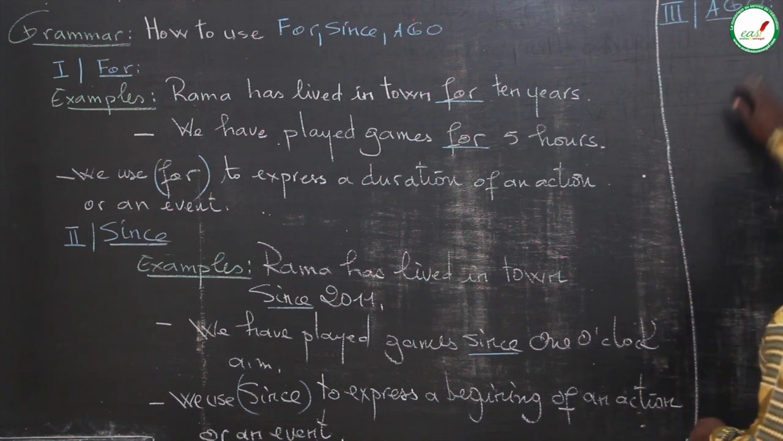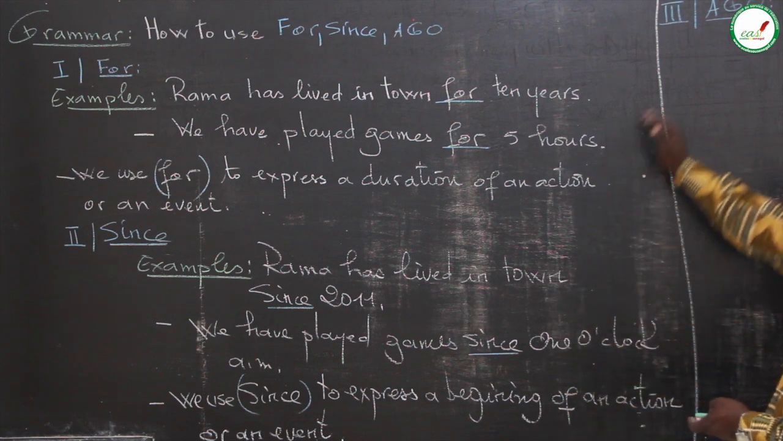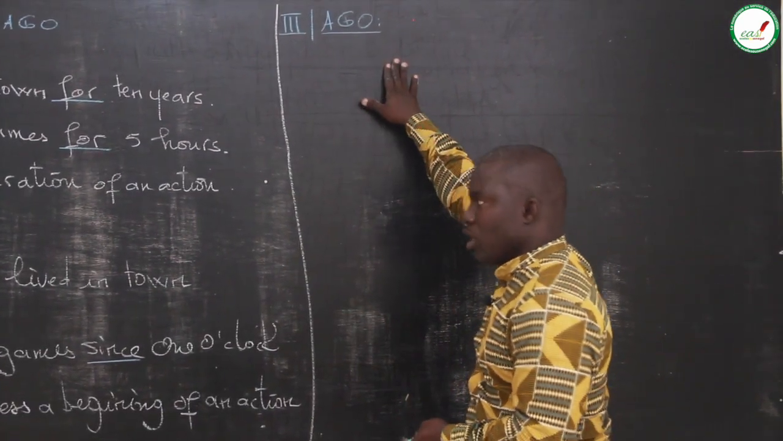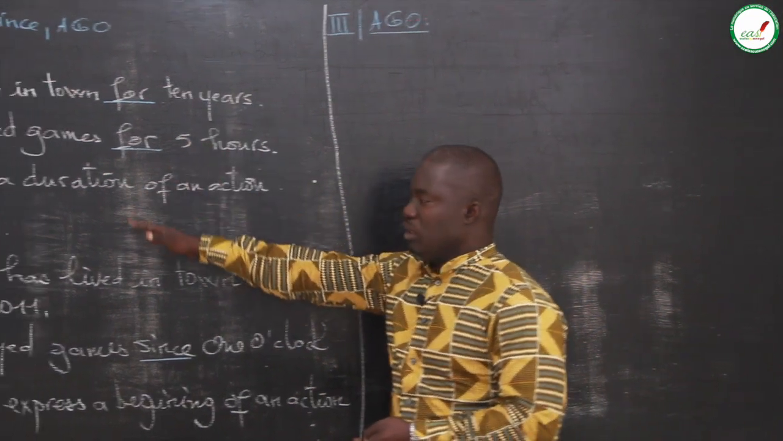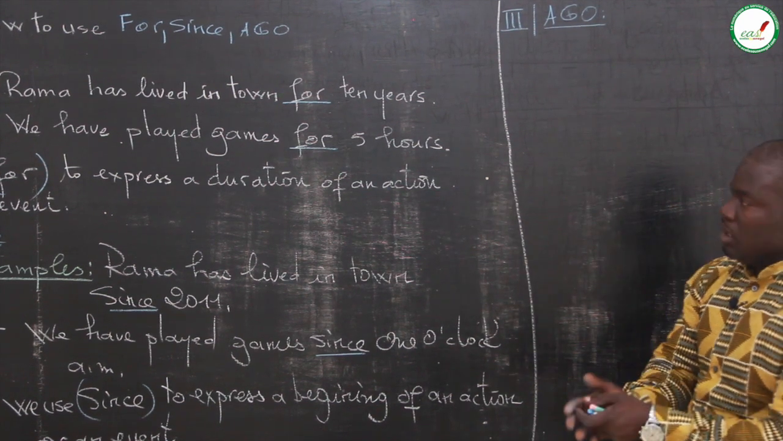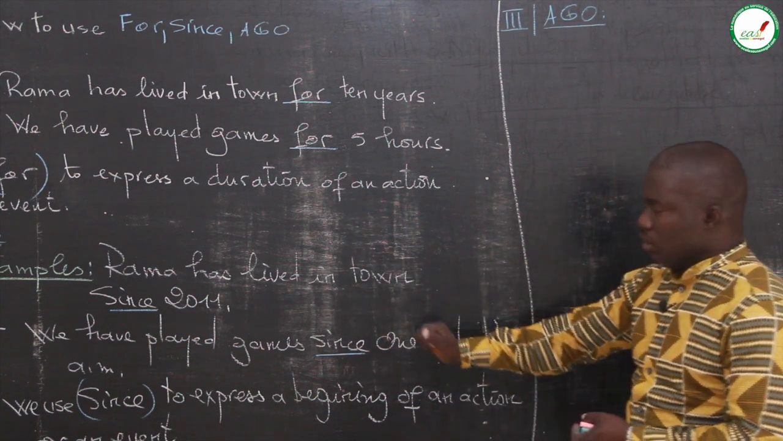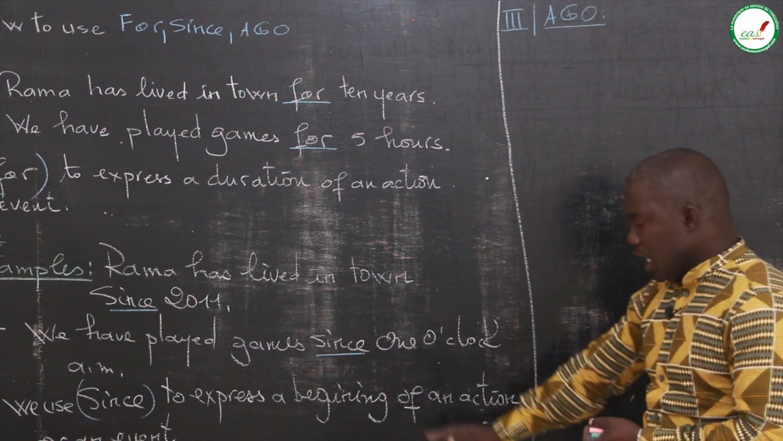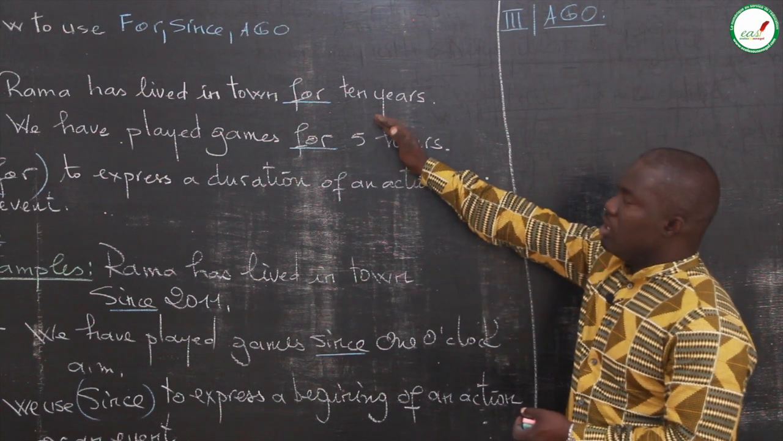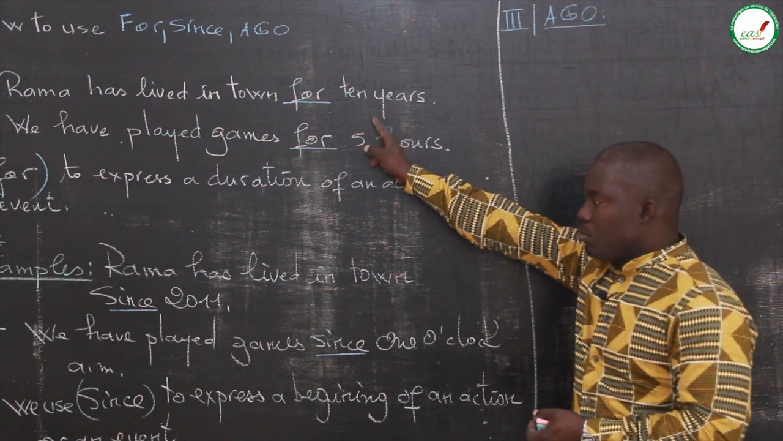Now we have ago. We have to know ago is a time indication or keyword for the simple past. Differences between for, since and ago are among the tenses and the uses. For is used to express a duration of an action or an event. Since is used to express a beginning of an action or an event. And we use them for the present perfect or the past perfect.